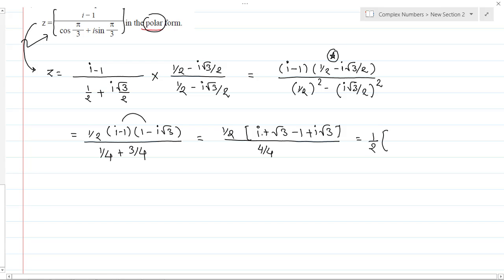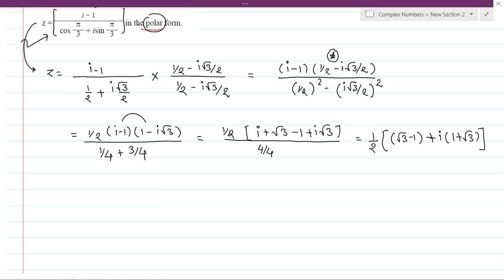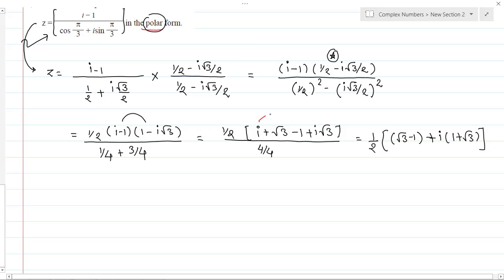So it's a root 3 minus 1, it's a real part, plus I root 3, it's an imaginary part. So I into bracket 1 plus root 3. I have taken I common from these two. Is it okay everyone? Have you understood this? I have taken I common from these two, and I have combined these two. So it's a root 3 minus 1, this part, and I plus root 3 I, I have taken I common, so that becomes I into 1 plus root 3. Is it okay everyone?